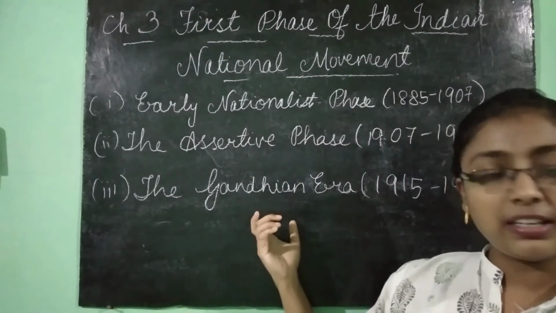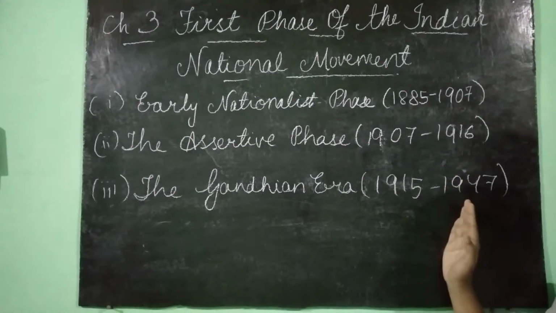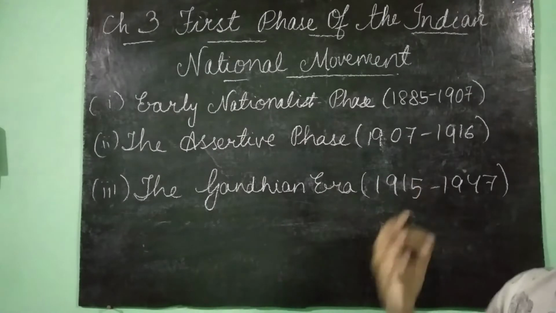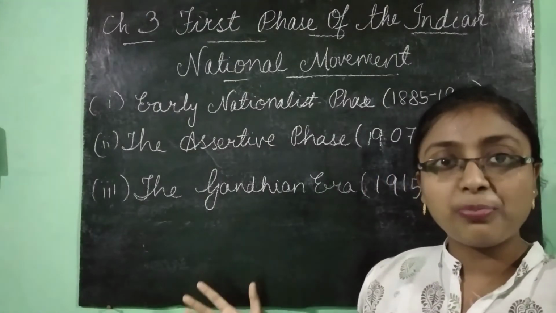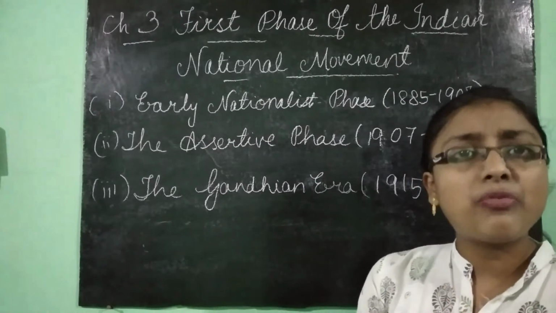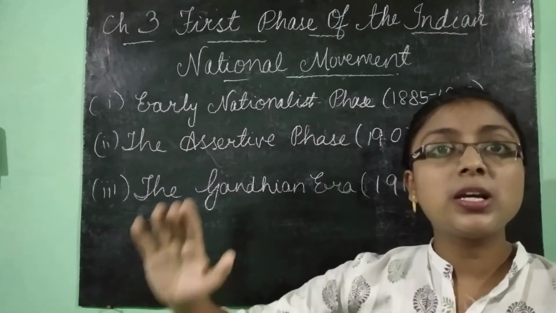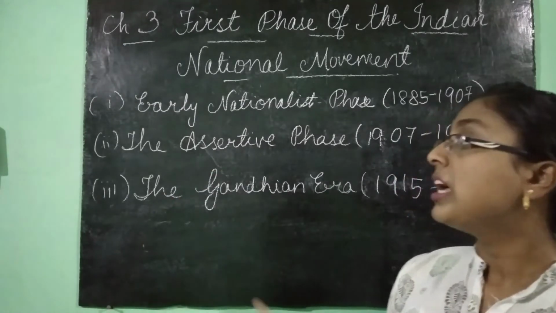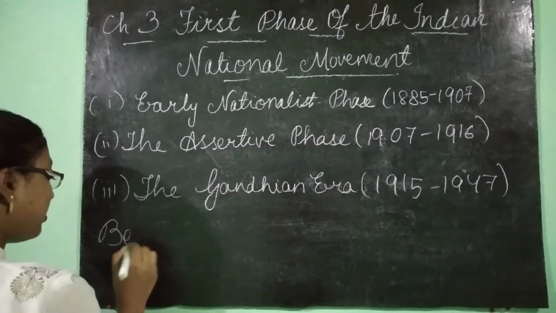And then the Gandhian era comes here, that is from 1915 to 1947. In this era, Mahatma Gandhi, the father of our nation, led the movement against the British. That is, led the fight against the British to make India independent. Okay. Now we will read about the beliefs of the